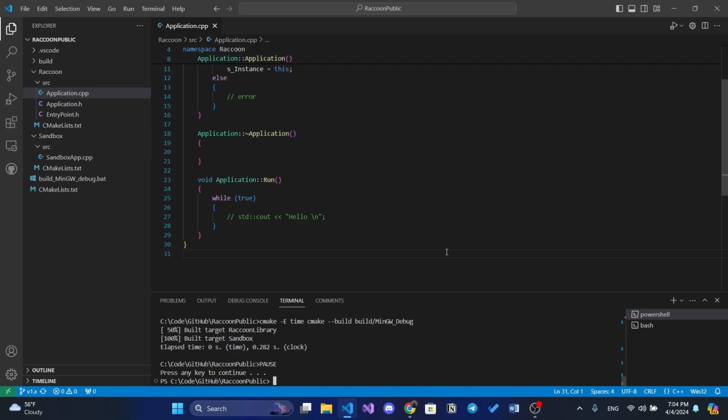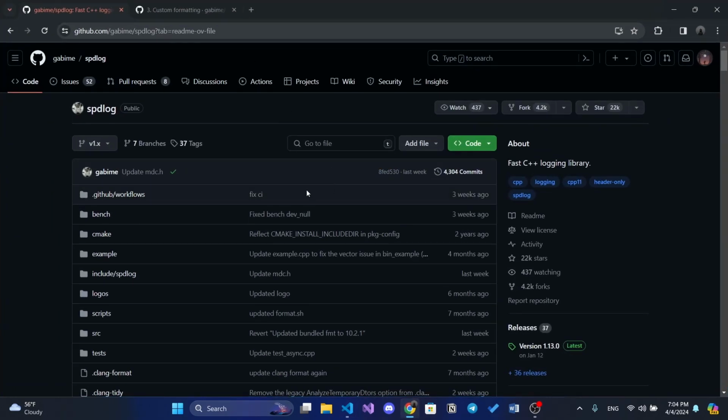It will take months. For me that's really stupid. So we will use some third-party software that will provide us with this logger. This third-party software that we will use is spdlog.